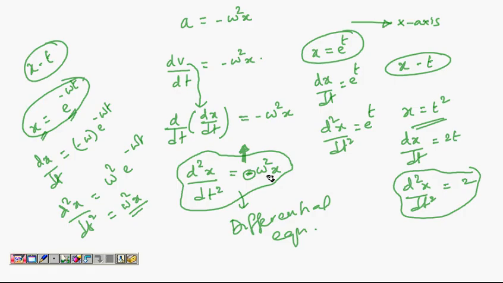These cos and sine are given a special name. They are called harmonic functions.